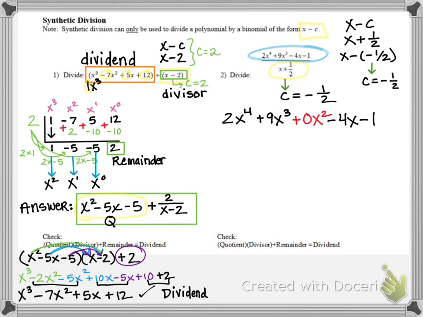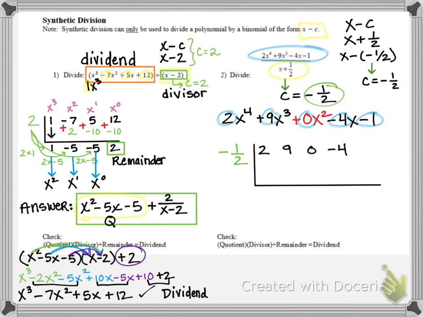Okay, let's use our c value of negative 1/2, draw our half rectangle, and now we're going to list our 5 coefficients: 2, 9, 0, negative 4, and negative 1. So remember, we start by bringing down the 2, and then we multiply. Negative 1/2 times 2 gives me negative 1, which I put in the next vertical column, and I add 9 plus negative 1 to get 8. Now I'm going to multiply negative 1/2 times 8 for a value of negative 4 in the next column, and I add 0 plus negative 4 for negative 4.